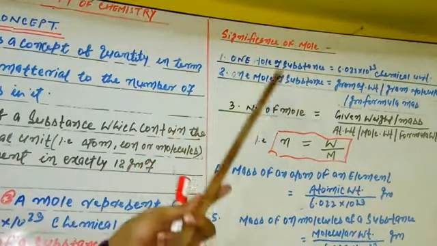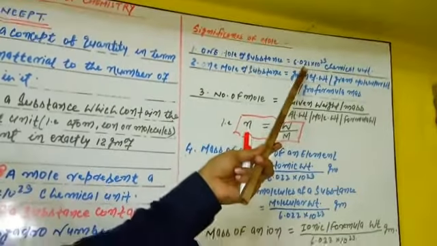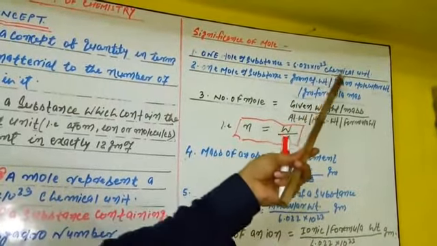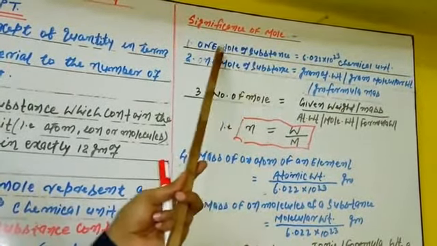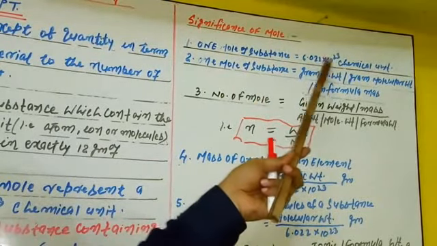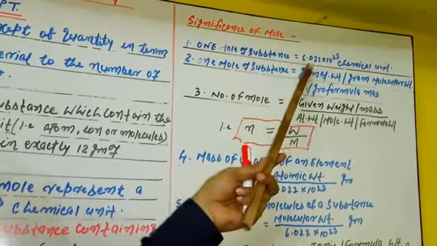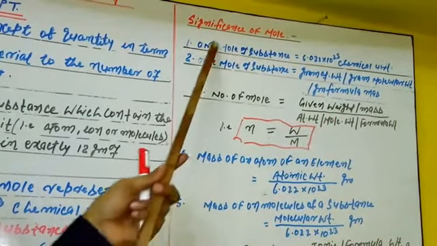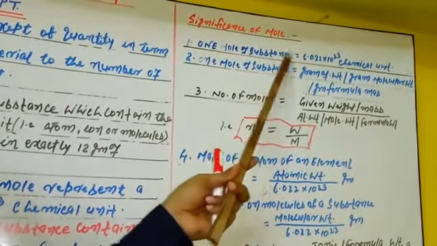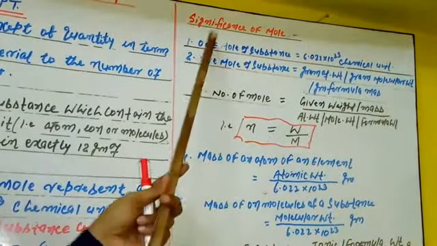The first significance: 1 mole of a substance is always equal to 6.022 into 10 to the power 23 chemical units. How can you explain it? That means 1 mole of an element is equal to 6.022 into 10 to the power 23 atoms of that element. Again, 1 mole of any molecules is equal to 6.022 into 10 to the power 23 molecules of that compound. 1 mole of ions is equal to 6.022 into 10 to the power 23 ions. So this is the first significance.